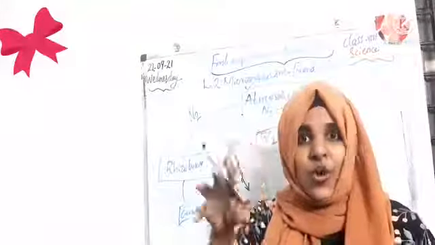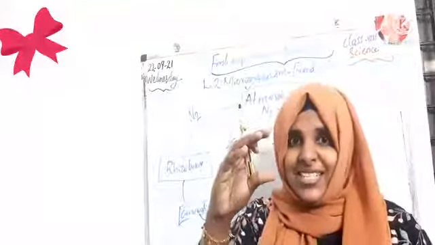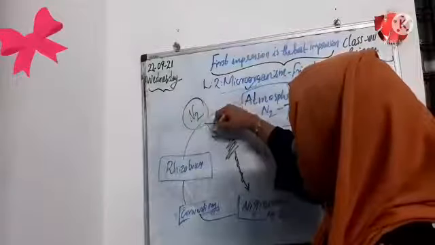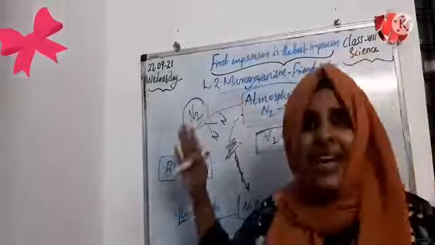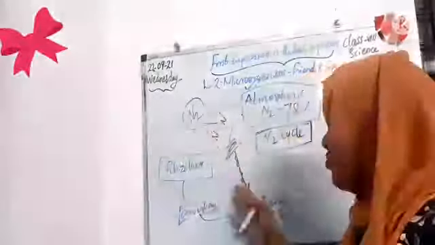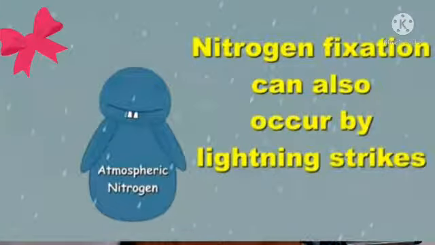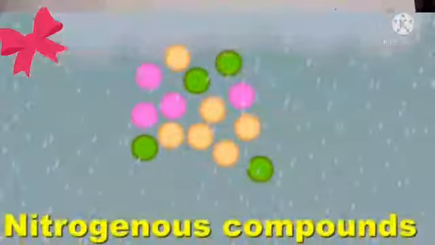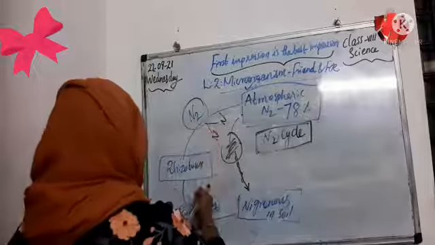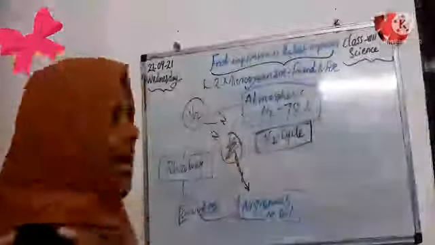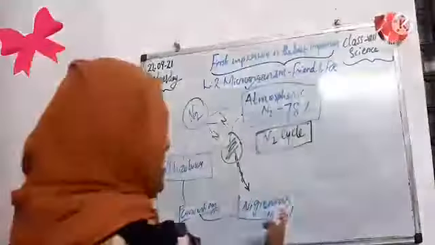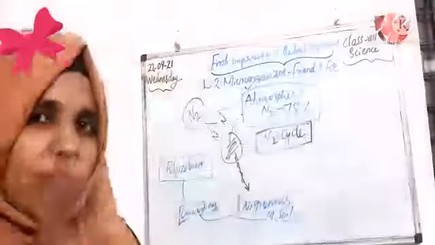So now nitrogen is there in our environment, maybe through the lightning process, or through bacteria and algae which absorb nitrogen gas from the atmosphere, convert it into nitrogenous compounds and fix it into the soil.